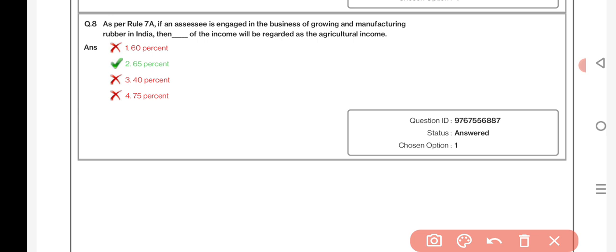As per Rule 7A, if an SSE is engaged in the business of growing and manufacturing rubber in India, then dash of the income will be treated as agriculture income. 65%.